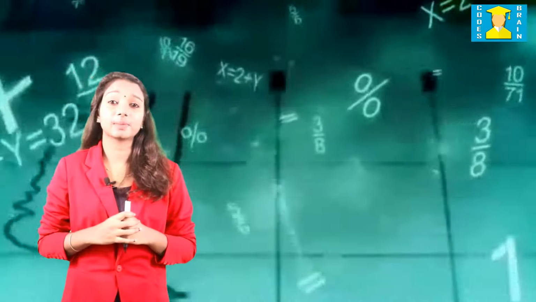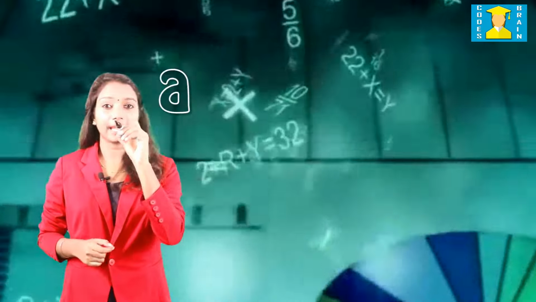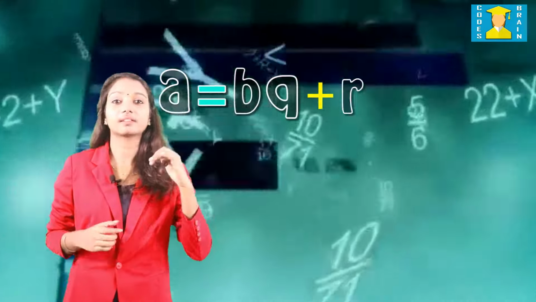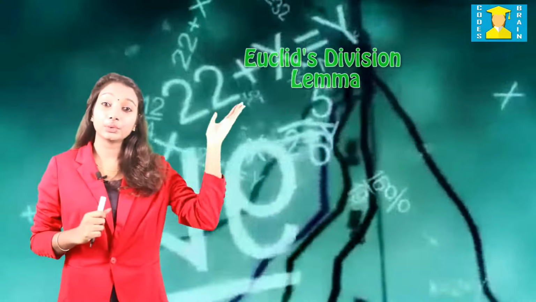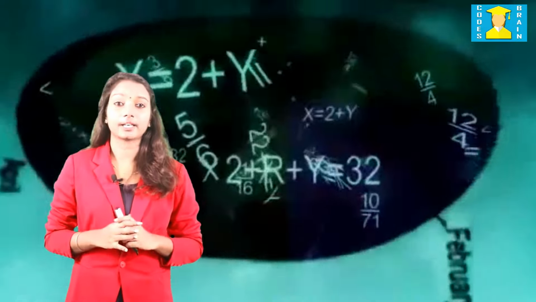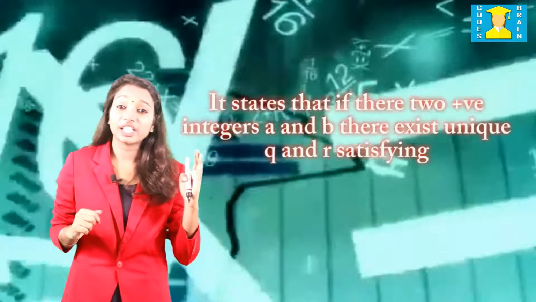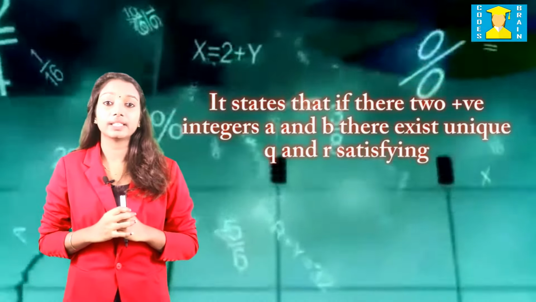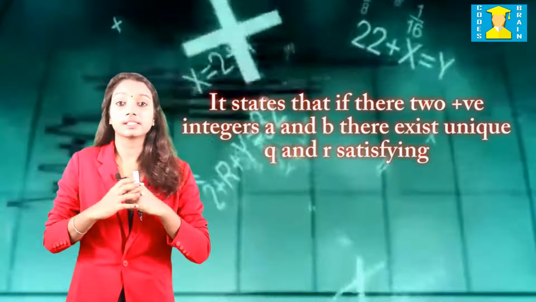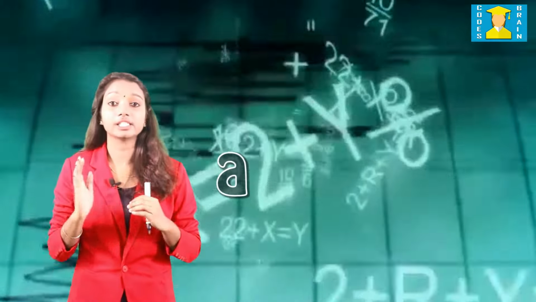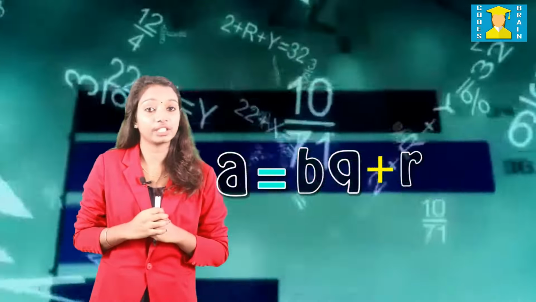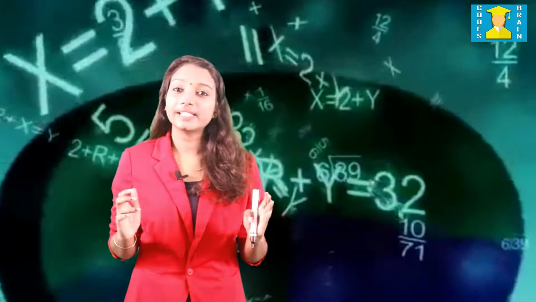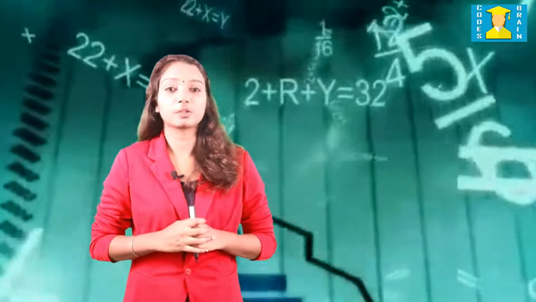Let us change this by using some variables. A is equal to BQ plus R. This is the theorem. Euclid's division lemma is a theorem. It states that if there are two integers A and B, there exist unique integers Q and R satisfying the equation A is equal to BQ plus R, where 0 less than or equal to R less than B. Euclid's division algorithm is based on this lemma.